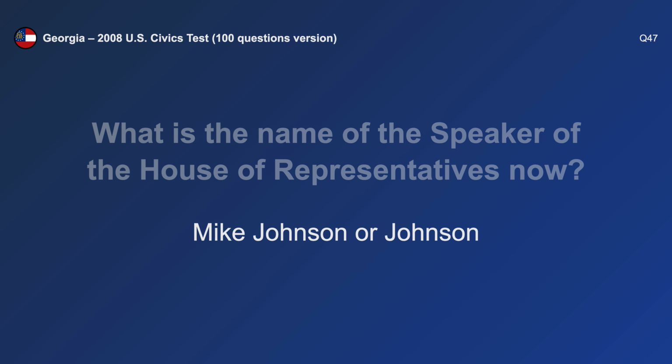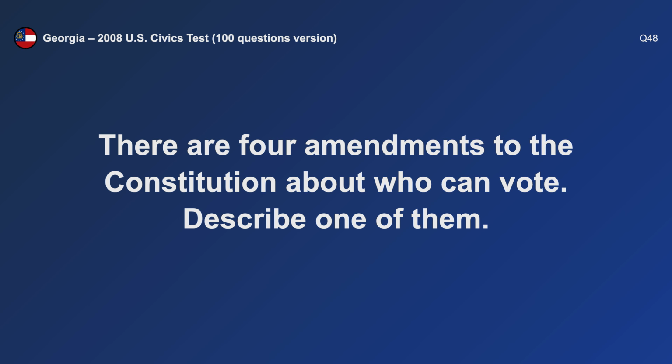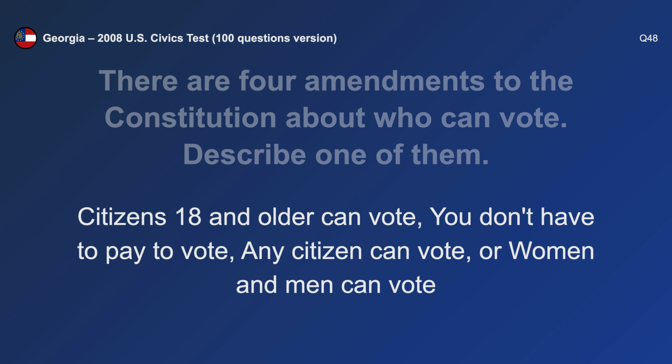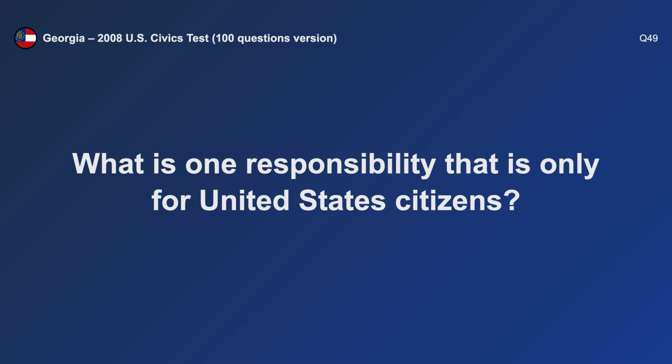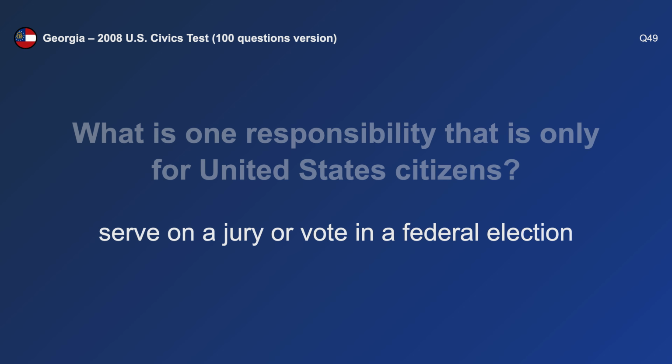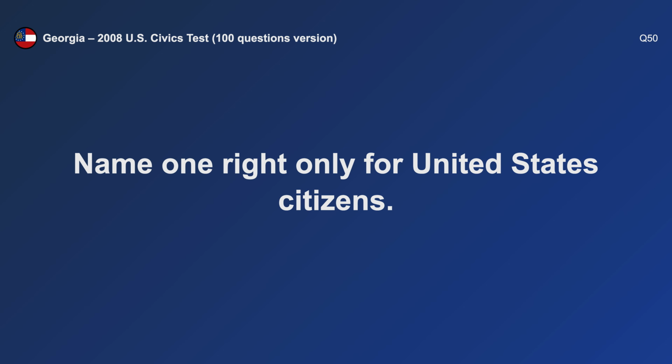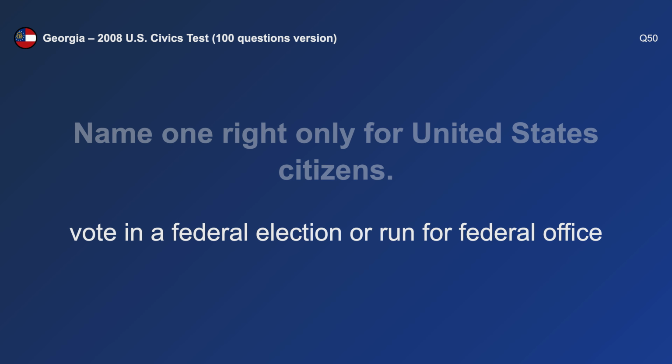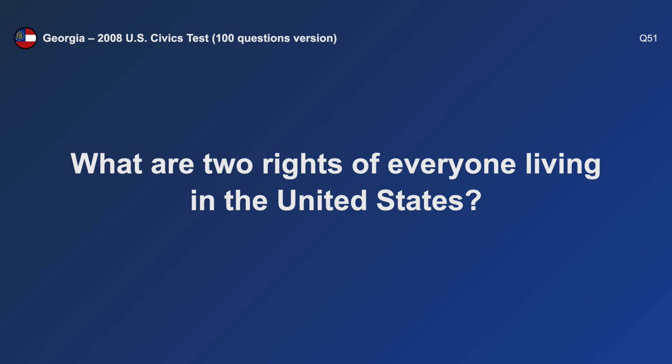Mike Johnson. There are 4 amendments to the Constitution about who can vote. Describe one of them. Any citizen can vote. What is one responsibility that is only for United States citizens? Vote in a federal election. Name one right only for United States citizens. Vote in a federal election. What are 2 rights of everyone living in the United States?